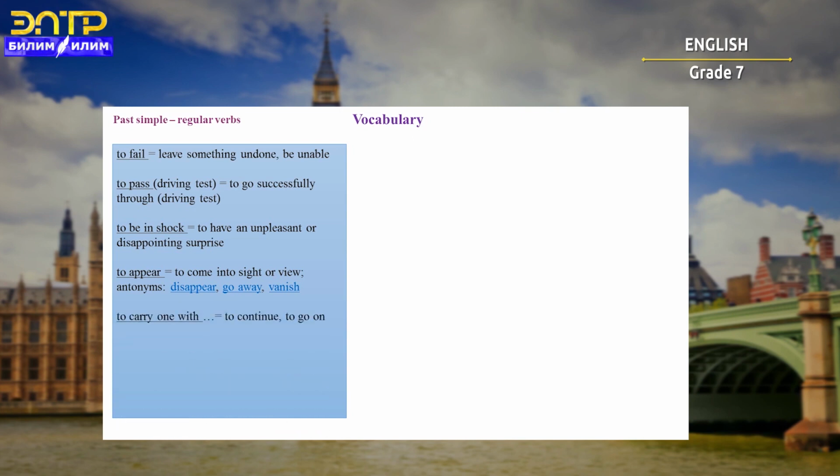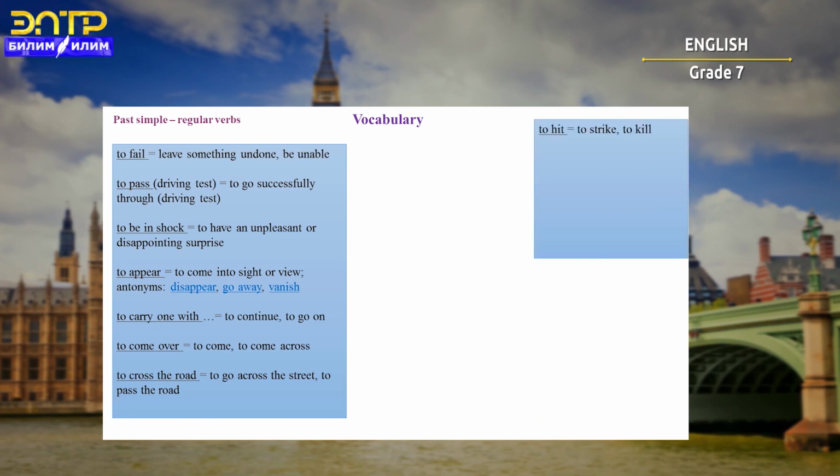To carry on with something means to continue to go on. To come over means to come across. To cross the road means to go across the street, to pass the road. To hit means to strike or to kill. To arrive means to come or to get in. To escape from somewhere means to run or to run away or to flee. To agree means to accept, to admit, or to say yes.